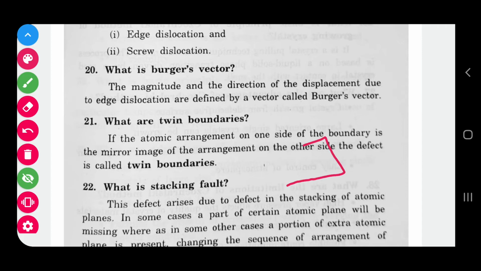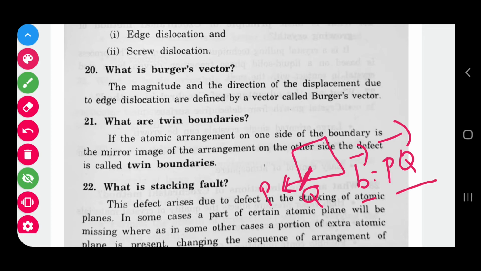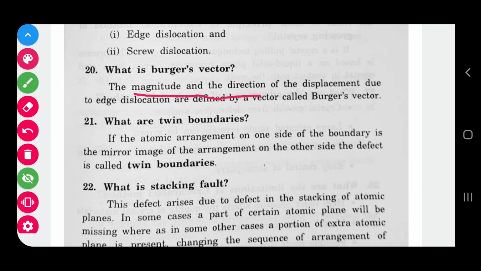This is point P and this is Q. The starting point of the dislocation line is P and the ending point is Q. So the Burgers vector b is equal to the vector PQ. Burgers vector means magnitude and direction. The magnitude and direction of the displacement due to the dislocation is defined as the Burgers vector, right?